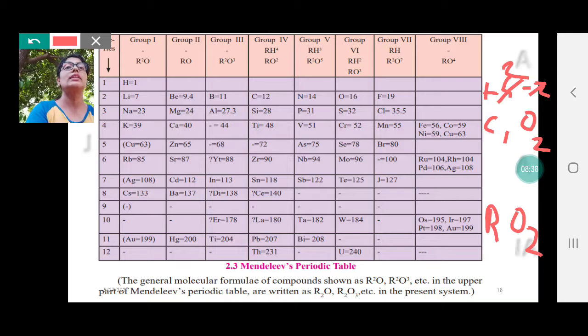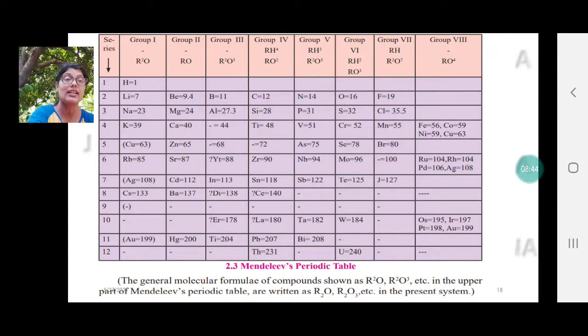And with hydrogen, how it behaves with hydrogen, RH4, so CH4. This is important because there's a question at the end where you have to check the way these elements behave with oxygen to form oxides and hydrides and give the chemical formula. Therefore, I took this in a little bit of detail.